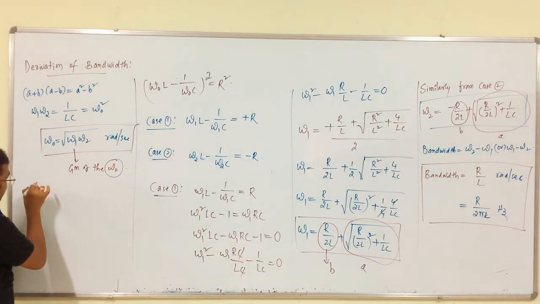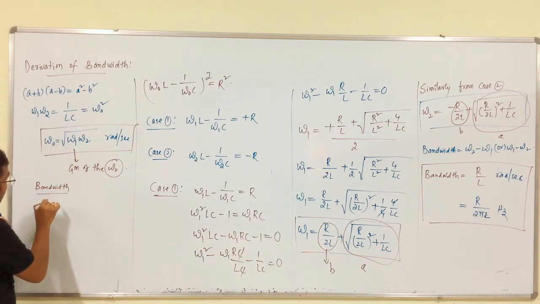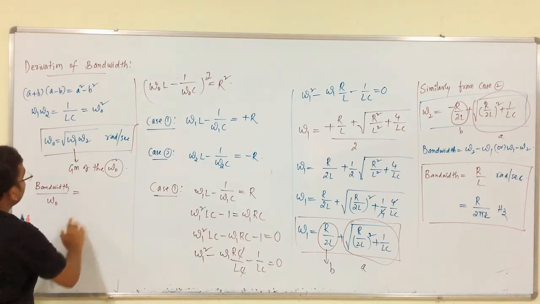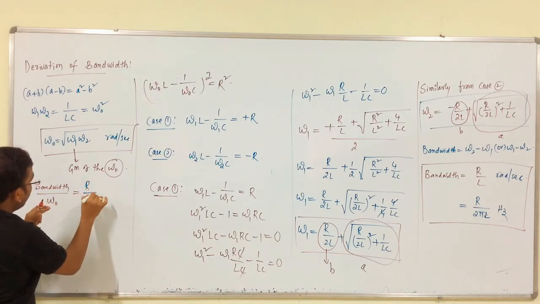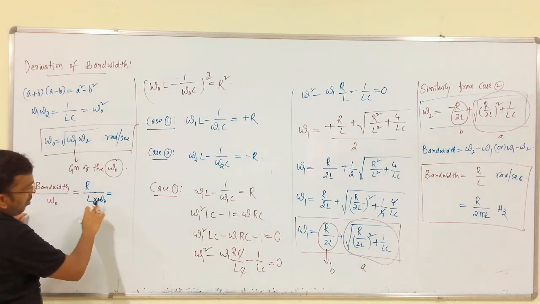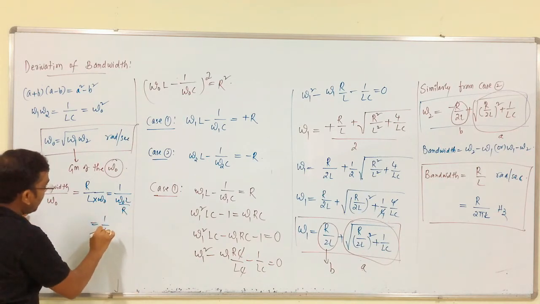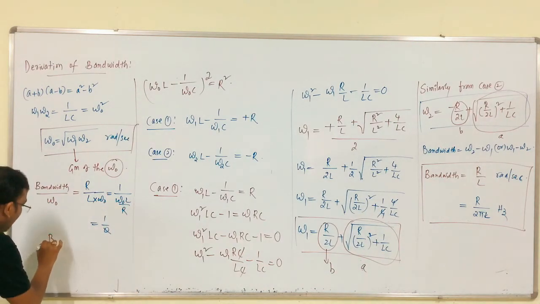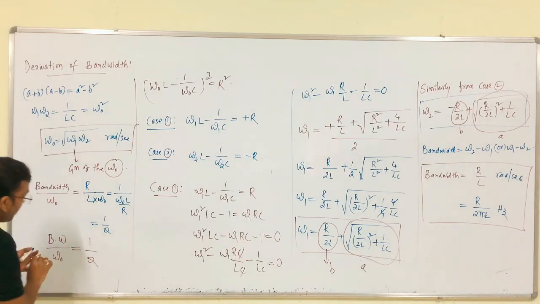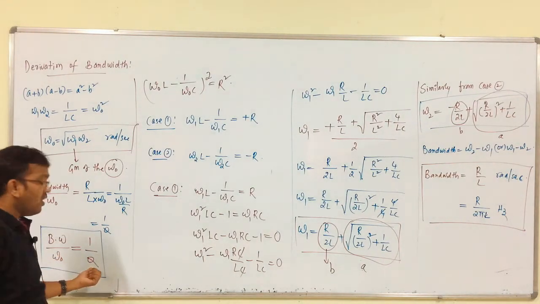The bandwidth with respect to the resonant frequency gives us 1 by Q, which is nothing but R by L into omega naught, which is equal to 1 by omega naught L by R, which is equal to 1 by Q. So, the relation between bandwidth and resonant frequency is 1 by Q. This is the relation between bandwidth and the quality factor.